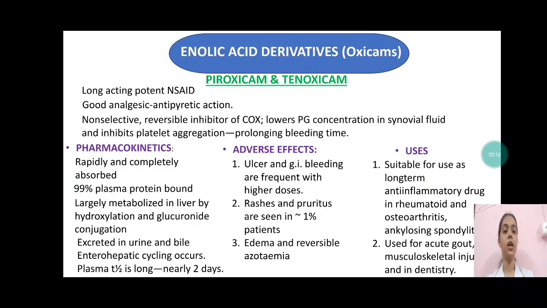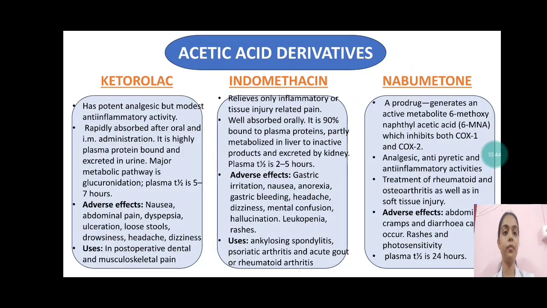Then adverse effects, as usual, are ulcers and gastrointestinal bleeding with frequent high doses. Then rashes and pruritus are seen, and edema and reversible azotemia are also seen. Its uses are for long-term inflammatory conditions like osteoarthritis, rheumatoid arthritis and ankylosing spondylitis. Also used for acute gout, musculoskeletal injury, and in dentistry. The next group of drugs is acetic acid derivatives. The drugs here are ketorolac, indomethacin, and nabumetone.